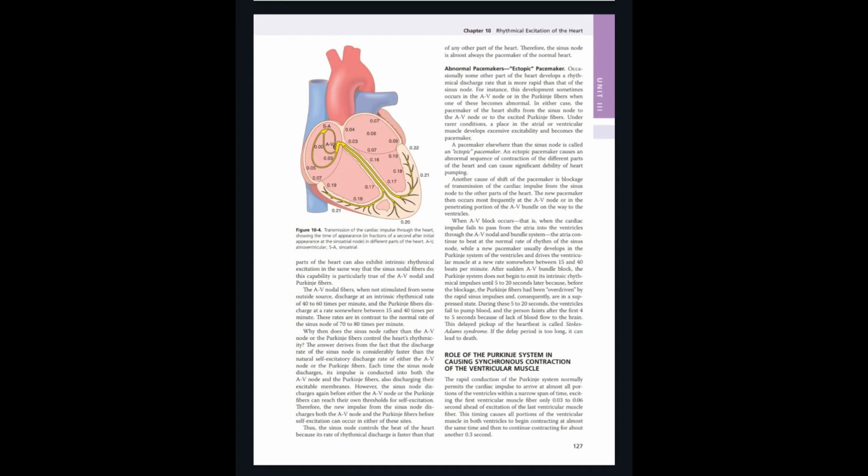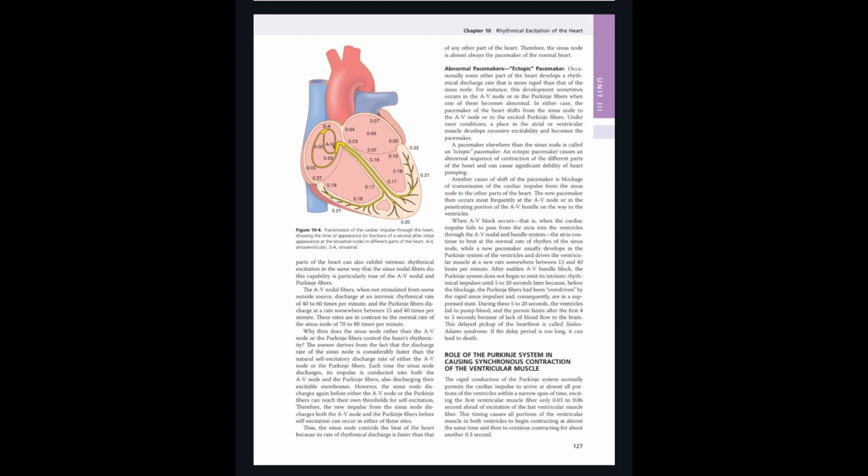Note that the impulse normally arises in the sinus node. In some abnormal conditions, this is not the case. Other parts of the heart can also exhibit intrinsic rhythmic excitation the same way the sinus nodal fibers do. This capability is particularly true for the AV node and Purkinje fibers.